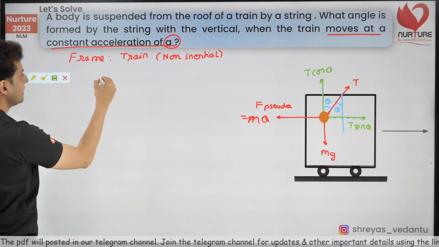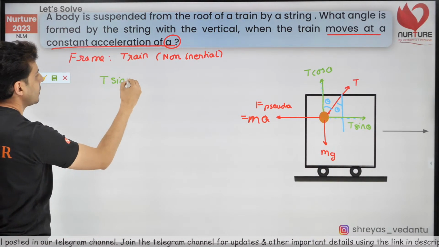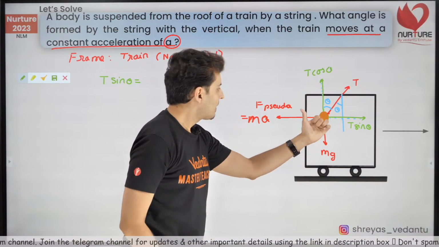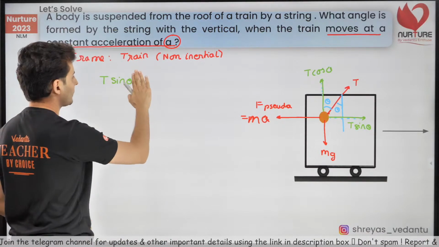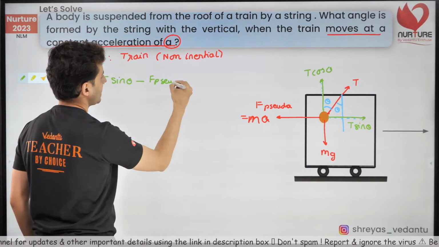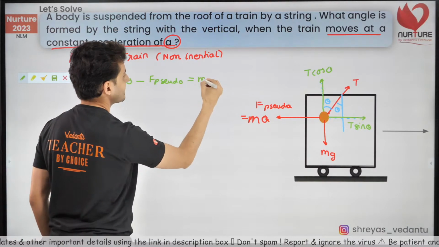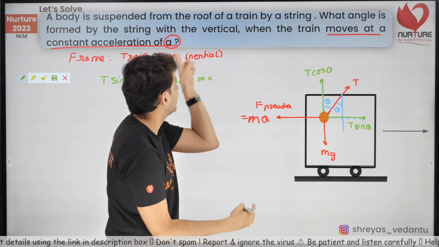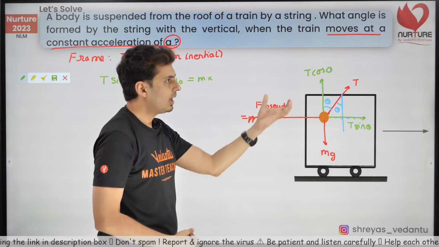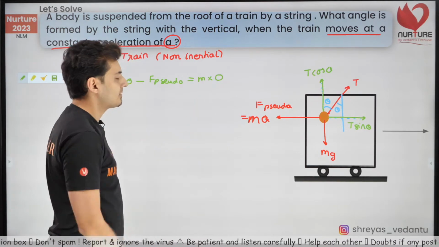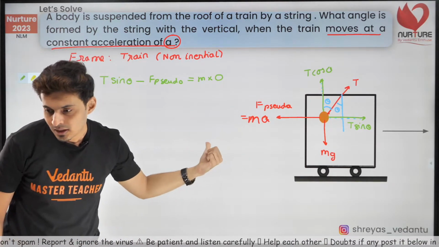Think guys, the tension's sin theta component minus the pseudo force will be mass into acceleration. What is the acceleration of the bob? I am sitting in the train. I will see the bob at rest. So this is 0. Do you guys understand this? Why is it 0?